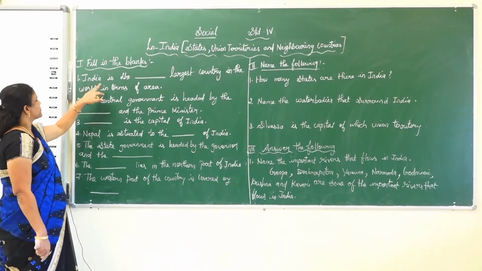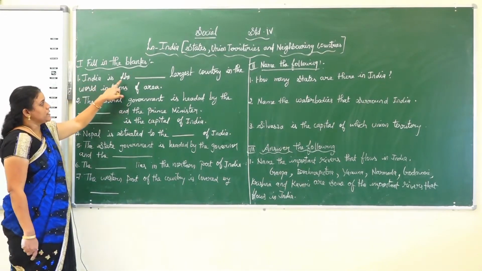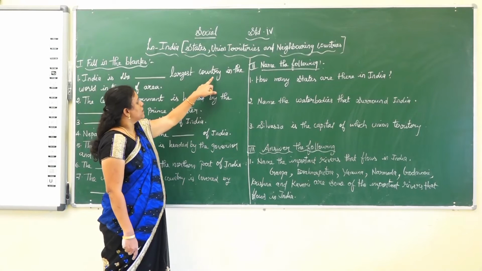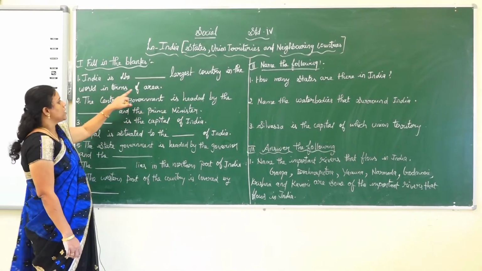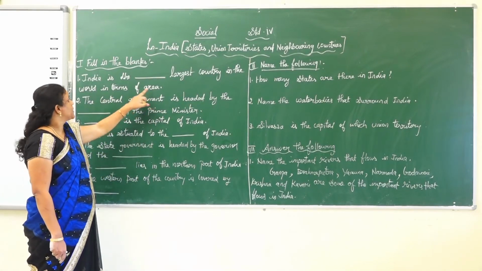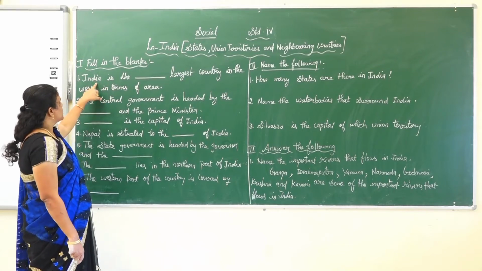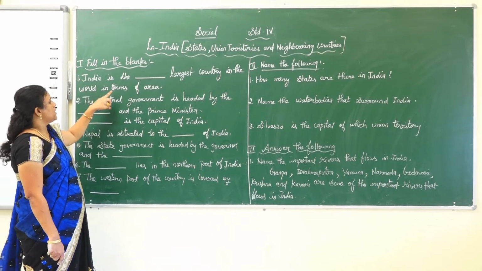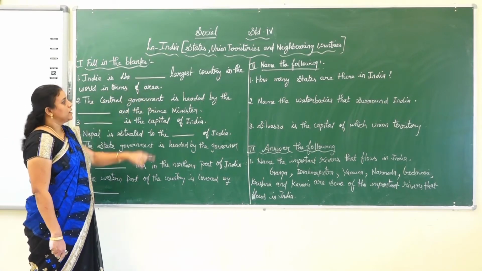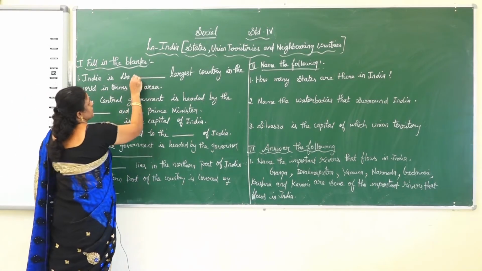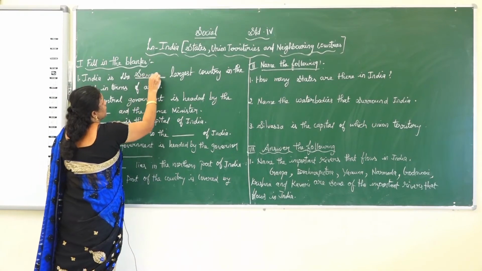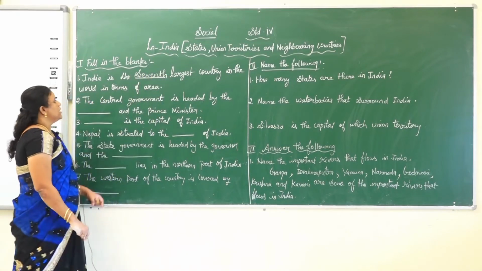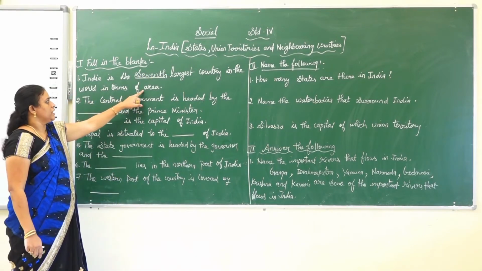First one, India is the dash largest country in the world in terms of area. So say the answer. India is the 7th largest country in the world in terms of area.